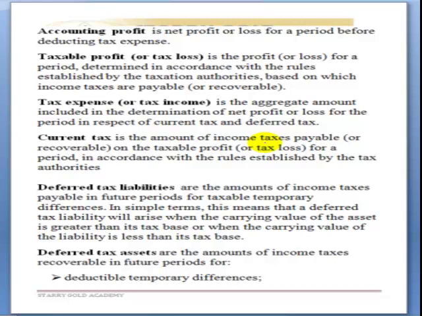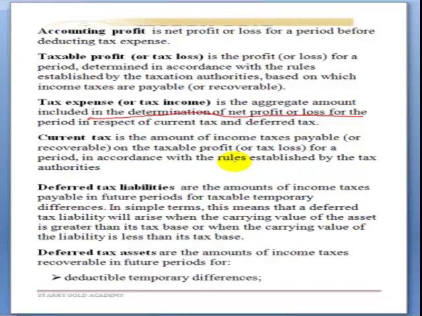So what is tax expense? Tax expense is the aggregate amount included in the determination of net profit or loss for the period in respect of current and deferred tax. So an increase in deferred tax will definitely affect our tax expense, and any decrease in it will also affect our tax expense. That is why they are saying it is the aggregate amount.